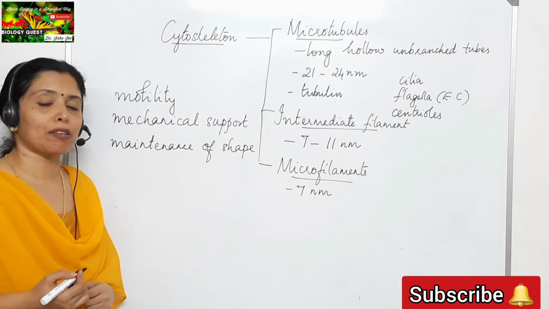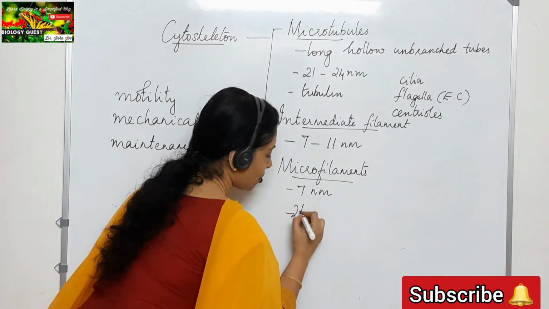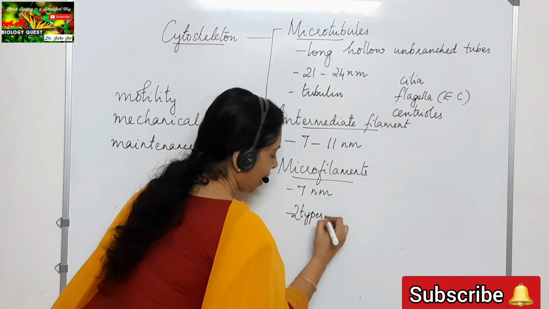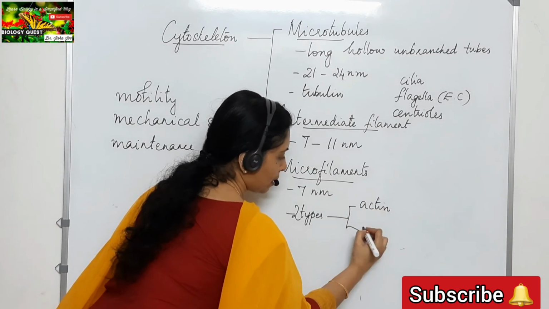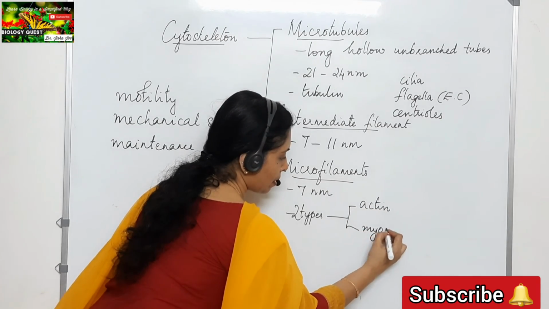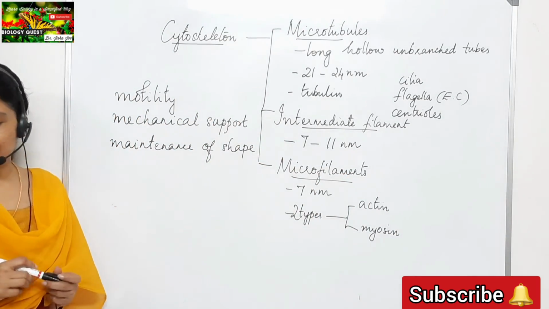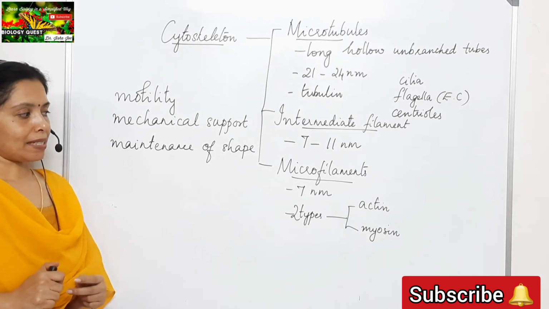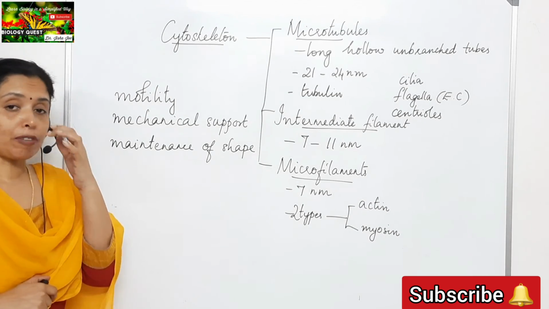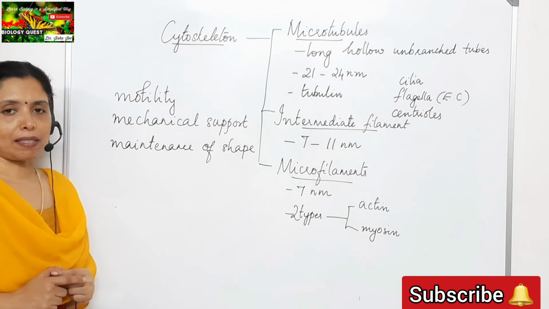They are actin and myosin. And the function of these microfilaments is to help in the contraction of muscles. So it is actin and myosin microfilaments that help in contraction of the skeletal muscles.